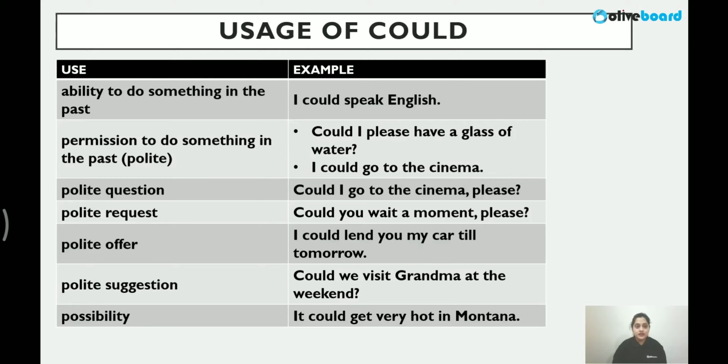But also, it is about past things, right? Could means past possibility, right? I could speak English. Could basically denotes past. And it is a more polite way of asking permission if I use could. If I compare can and could: I could go to the cinema. Could I please have a glass of water? So it's a more polite way of asking a question, making a request, or suggesting something. Which is the more polite one? It's could. But the usages are similar: request, offer, suggestion, like can. It's not grammatically wrong, it's just a politer way.